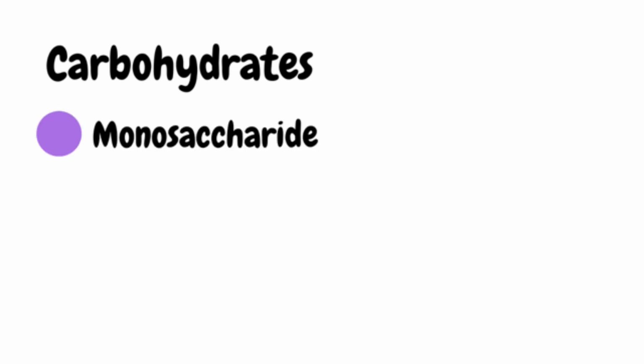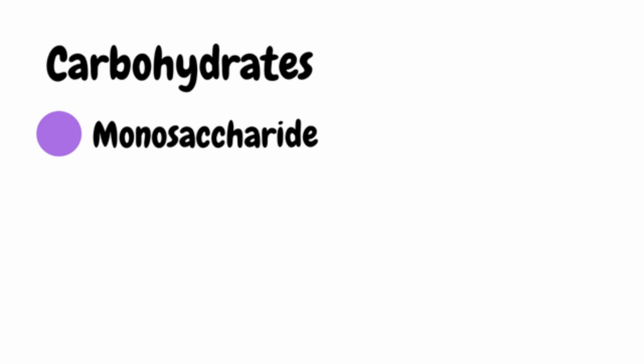Carbohydrates are a biological molecule that are made of carbon, hydrogen, and oxygen in the ratio 1 to 2 to 1, and which are used to store and release energy. The simplest basic unit of a carbohydrate is a monosaccharide. The monosaccharides are glucose, fructose, and galactose.